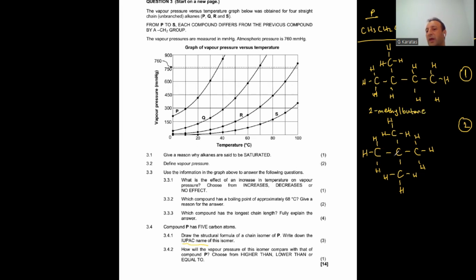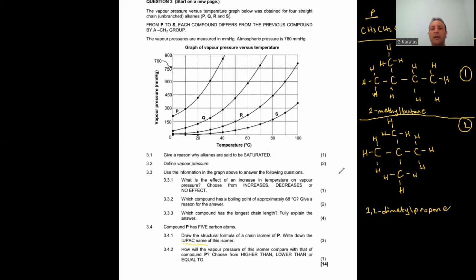And for the second one, we have 3 carbons in the longest chain, and 2 methyl groups on the second carbon. So it's going to be 2,2-dimethylpropane. Yes, you can choose either option and write it as an answer, but you don't need to write both.